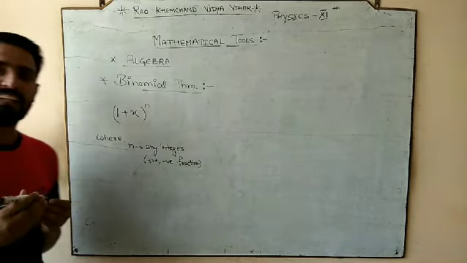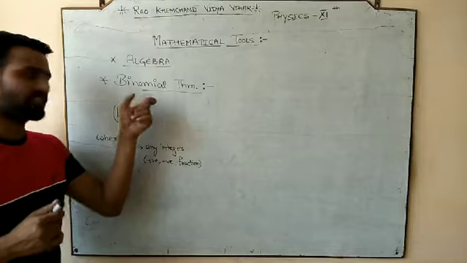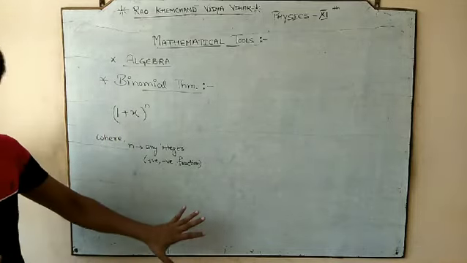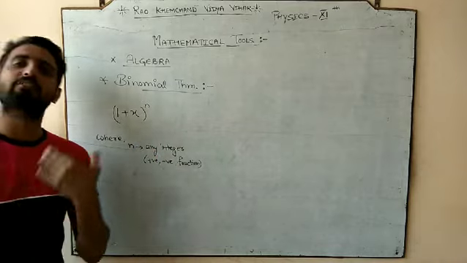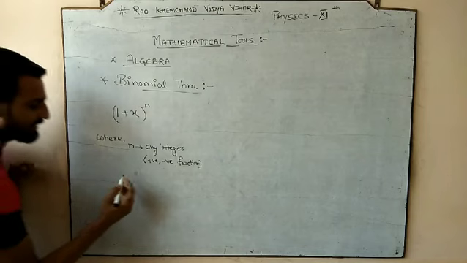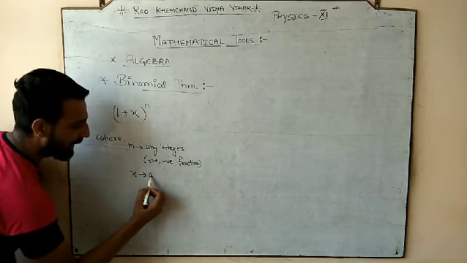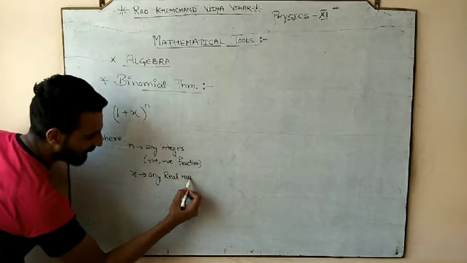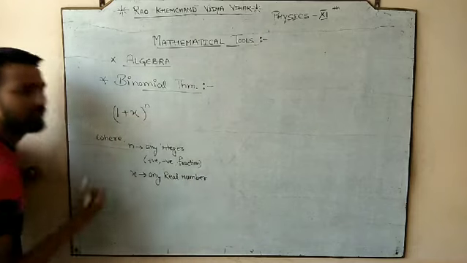So n can be any integer, it can be a positive power, a negative power, or a fractional power, that is also fine. And x should be any real number.